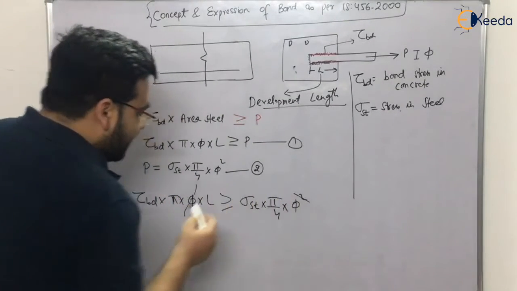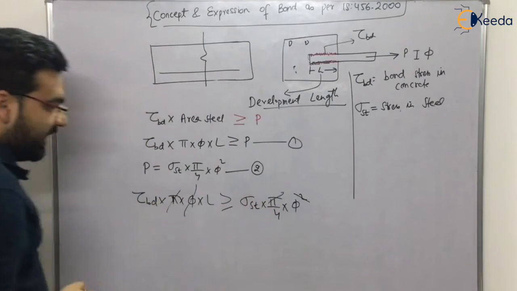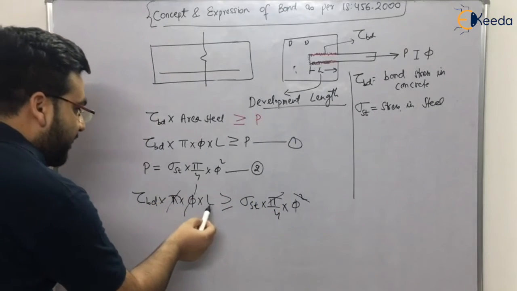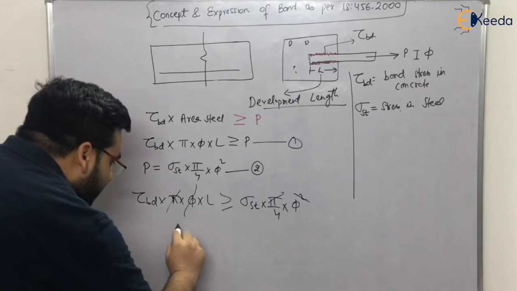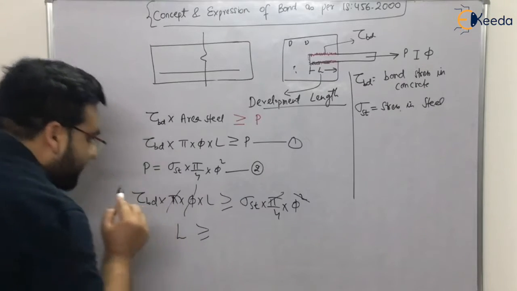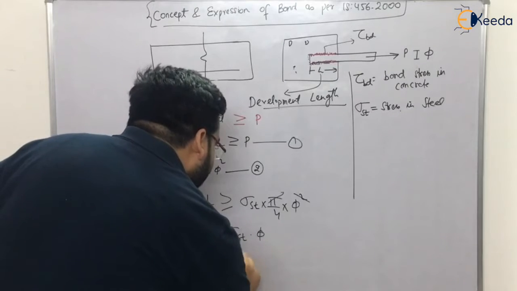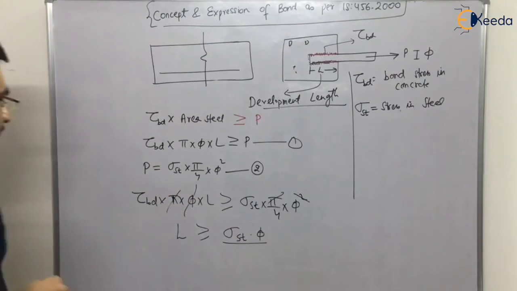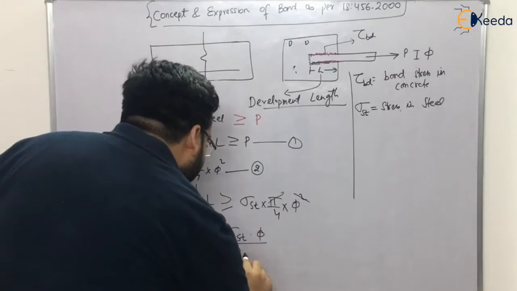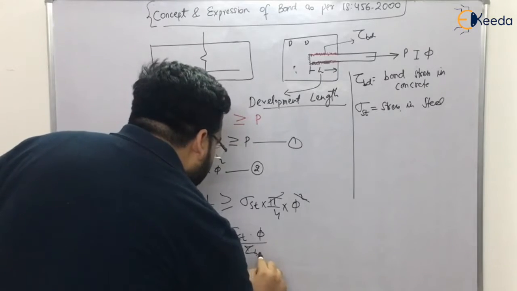Phi got cancelled out. Pi got cancelled out. So it comes out to be, if I want to find development length, development length should be greater than or equal to sigma st into phi divided by 4 tau bd.